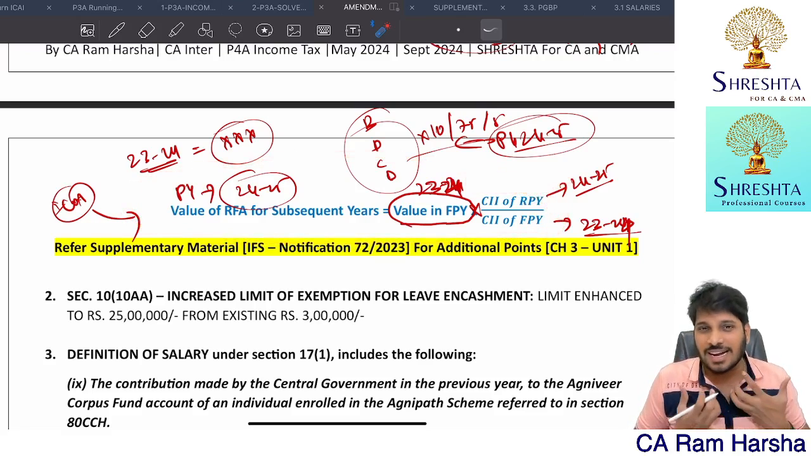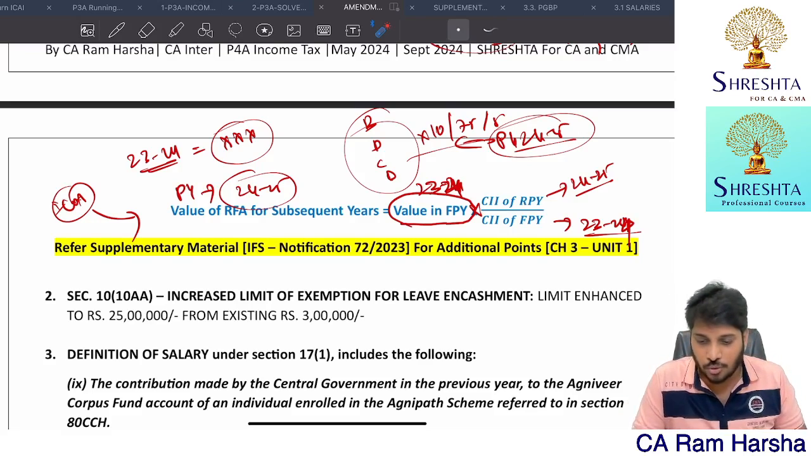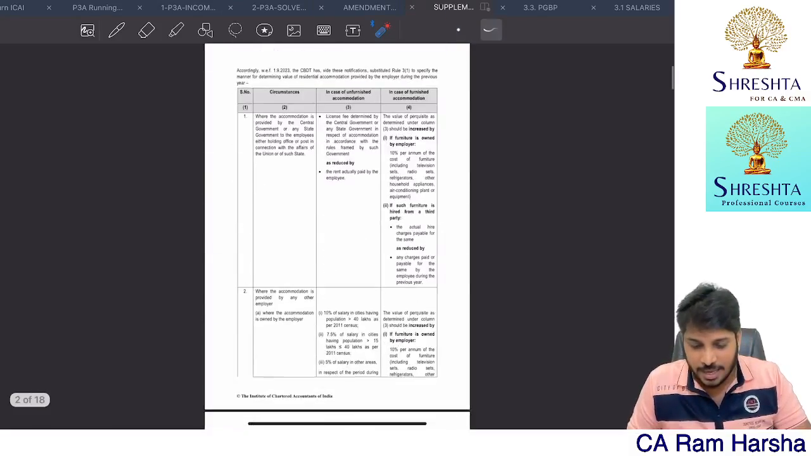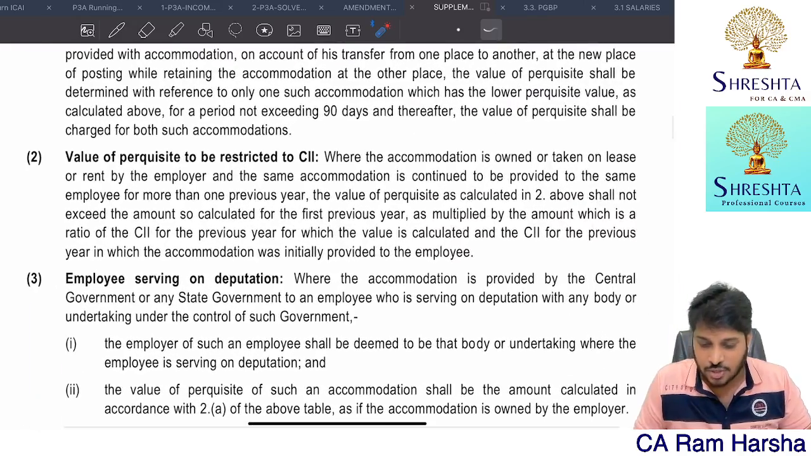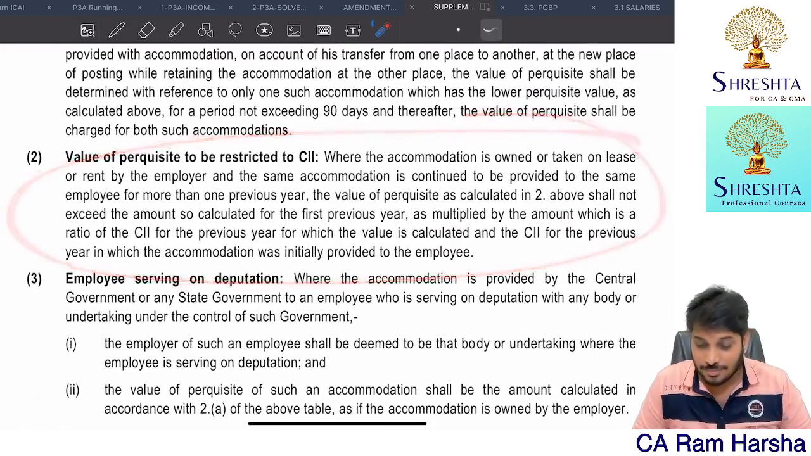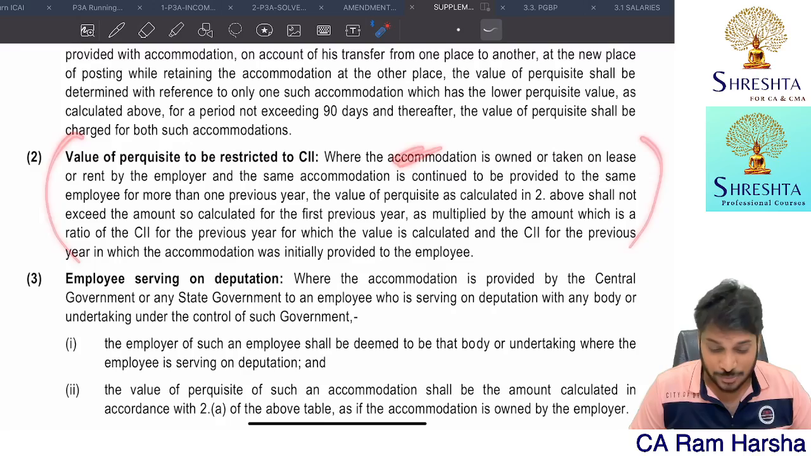CBDT, if at all they give a clarification with some examples, it would be good, because in the supplementary material also they have not given any details on this. They just mentioned it as a paragraph, which I felt very challenging.